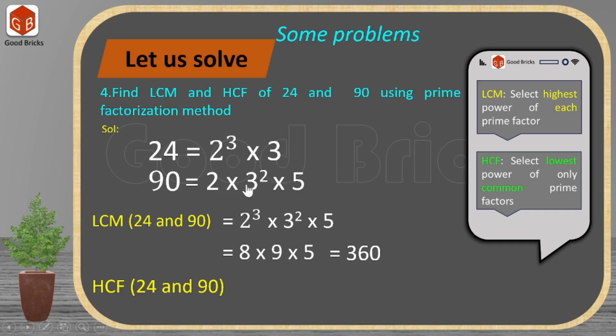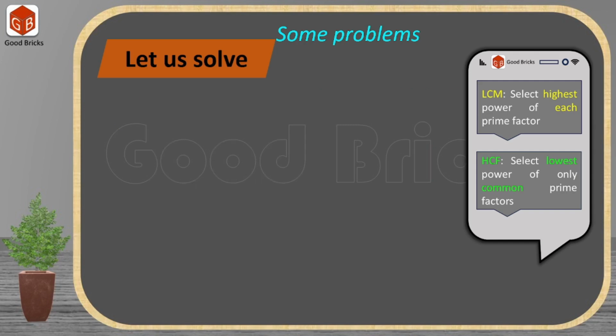First we have selected common prime factors. Second we have to select lowest power. So 2 to the power of 1 is here and 3 to the power of 1 is the lowest power. So finally, to calculate HCF of these two numbers, we have selected only common prime factors and their lowest power. Finally, after multiplication, we will get 6 as the HCF of these two numbers.